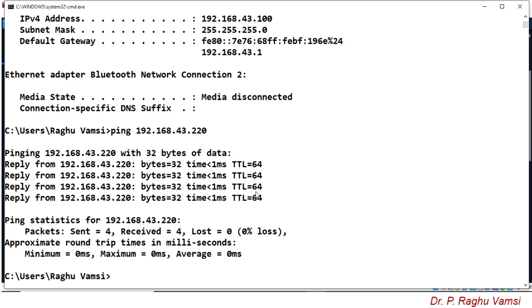This should be noted carefully, that whenever the TTL value is less than or equal to 64, that means you are pinging a Linux operating system. So with the TTL value itself, we can come to know what operating system is running on the target computer. In case of a Windows operating system, the TTL value will be greater than 64. It may be 128 or 256 depending upon the Windows version.